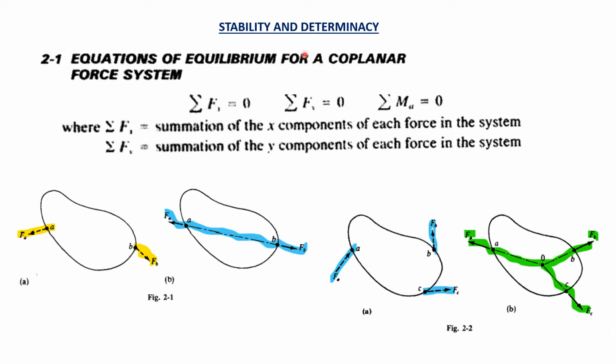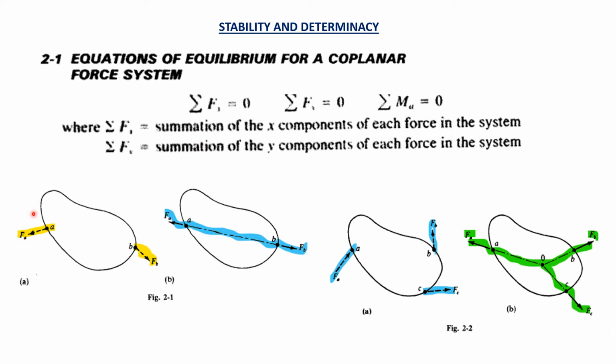Coplanar means what? It's the same plane. Some force is acting. The force system is lying in this plane. That's why it's called a coplanar system. Coplanar system: Fx horizontal direction, Fy vertical direction, and moment about any point, all these things should be zero. That means no unbalanced force is there.